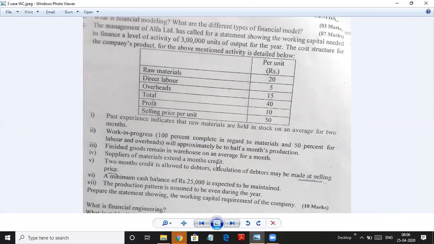Suppliers of material extend a month credit. A month means 1 month, so this is creditors. 2 months credit is allowed to debtors. Calculate the debtors. Calculation of debtors may be made at selling price.